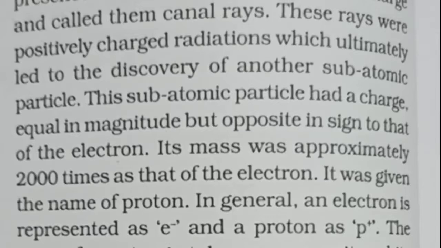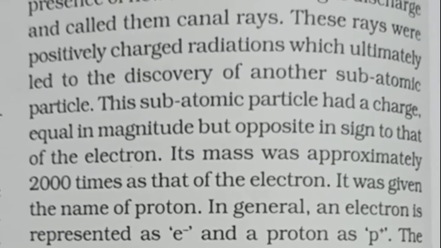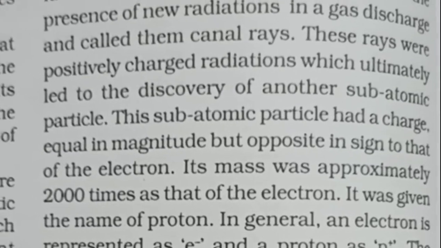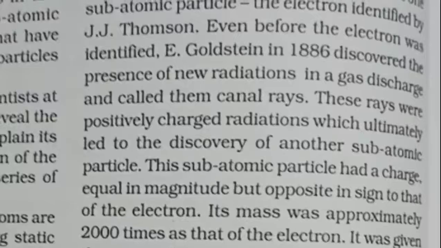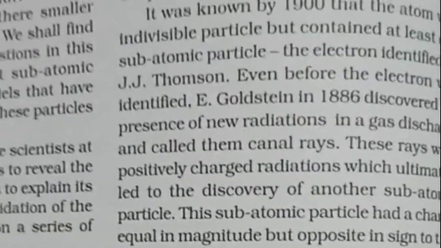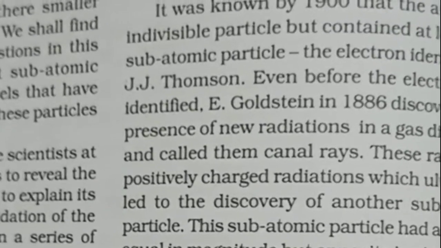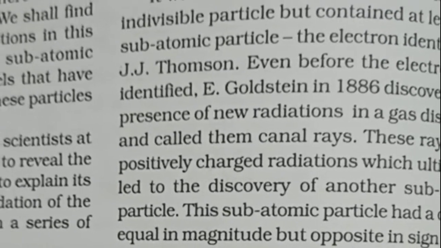You may be asked a question from this part to differentiate between electron, proton and neutron. So what you can say is about the relative mass, the relative charge, and where they are found.